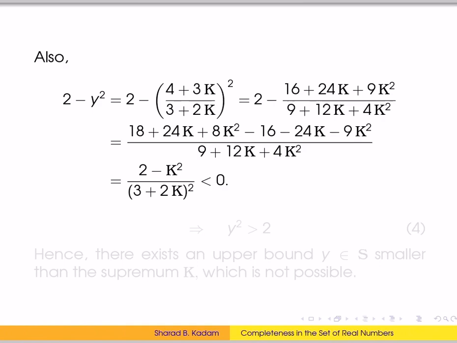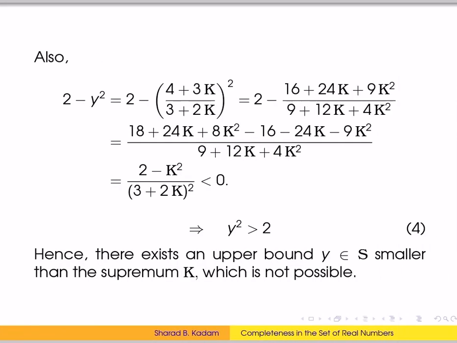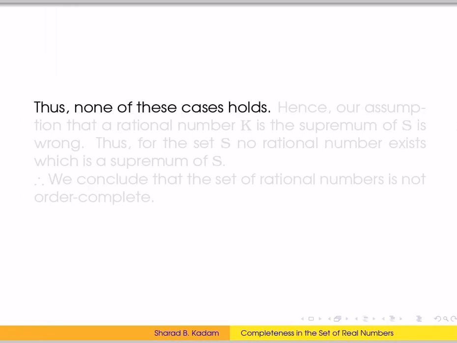So this means y square is greater than 2. So here we have shown that there exists an upper bound y of the set S which is smaller than the supremum k, and this is not possible. So none of these three conditions hold.